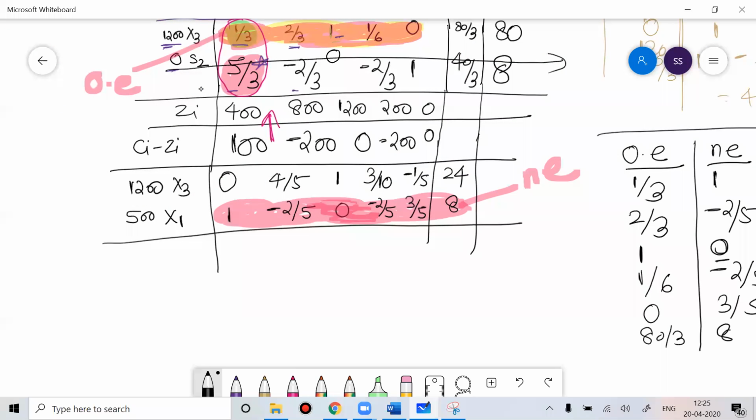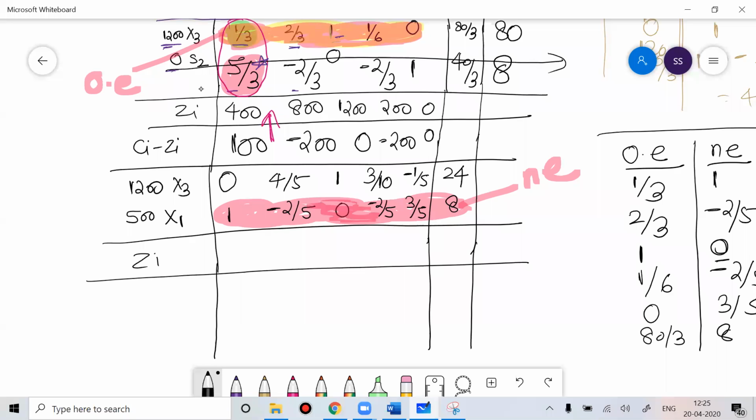Now based on this you'll find your Zj. What is your Zj? Zj for this would be 500, and for this 12 fours.